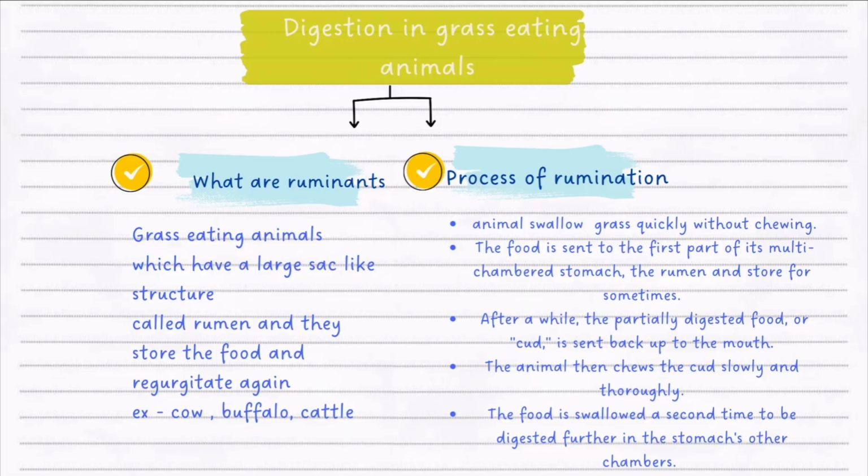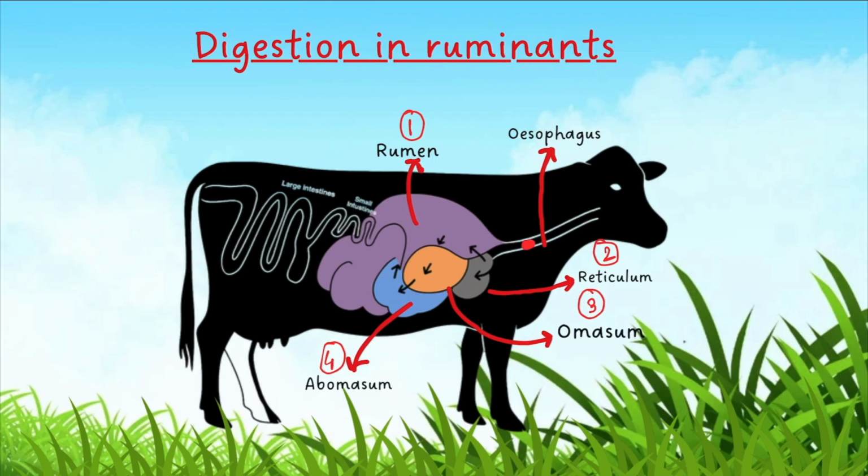Here you can see the food passing down through the esophagus and reaching the rumen. Now the rumen is a very essential part of the whole stomach, because it is the largest part of the stomach, and the food is initially stored inside the rumen for some time.